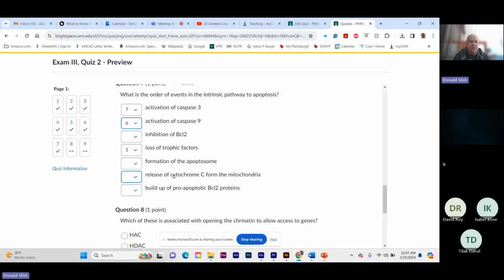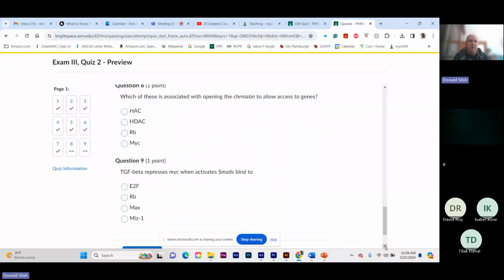Release of cytochrome C is going to happen before this. Buildup of pro-apoptotics. That's next. 2, 3, 4, and 5. Okay, loss of trophic factors, buildup of pro-apoptotic BCL2s, inhibition of BCL2, formation of apoptosome. Oh, I messed that one up. Release of cytochrome C, formation of apoptosome, activation of 9, activation of 3.